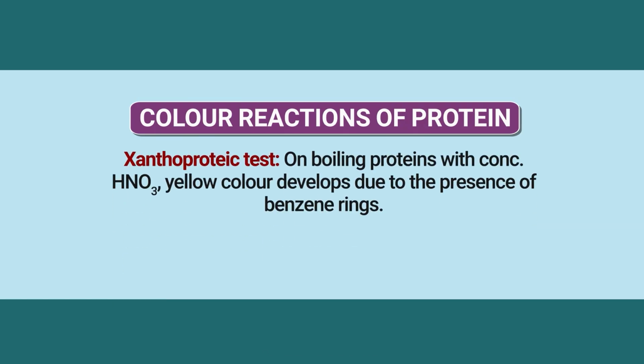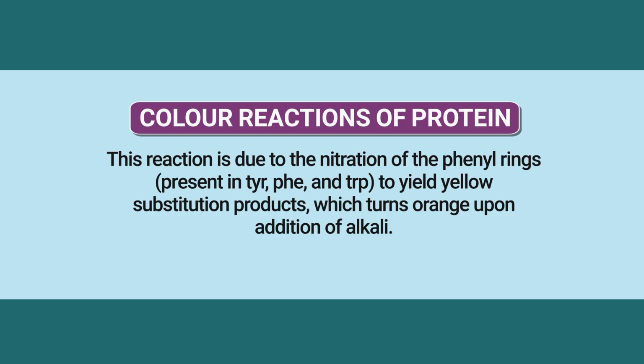Then the xanthoproteic test. On boiling with concentrated HNO3, a yellow color develops due to the presence of a benzene ring. This reaction is due to the nitration of the phenyl ring, in the presence of specific amino acids like phenylalanine (PHE) and tryptophan (TRP), to yield a yellow substitution product which turns orange upon addition of alkali. So this is the xanthoproteic test. These are some chemical properties of protein.